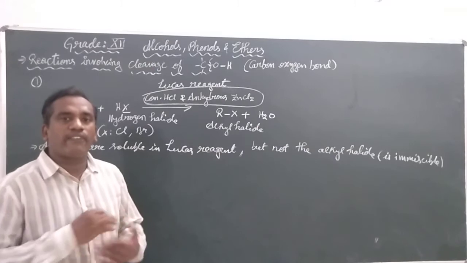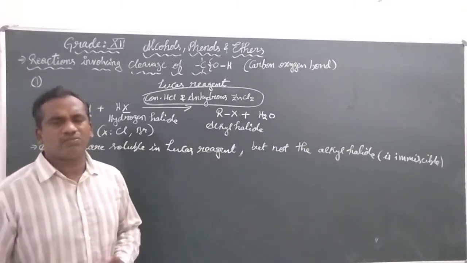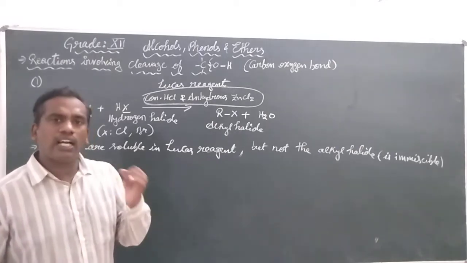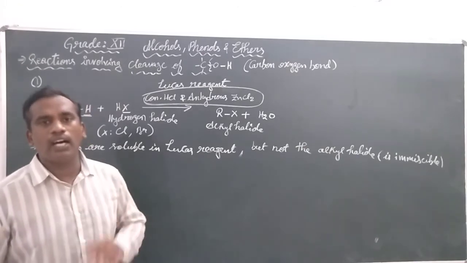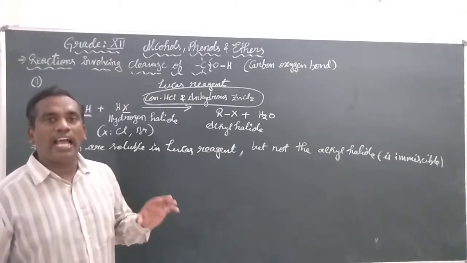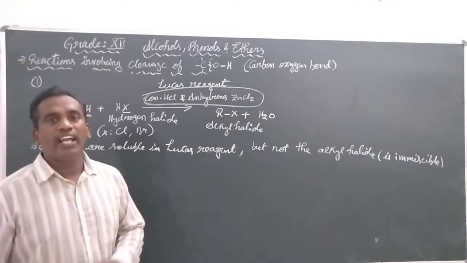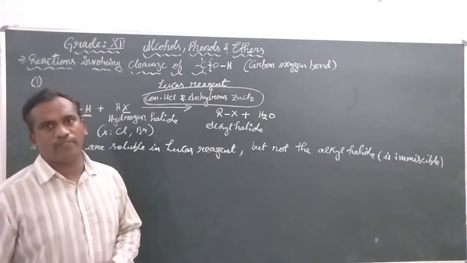By this we can differentiate the three kinds of alcohols. What are the three kinds of alcohols we know? Tertiary alcohol, secondary alcohol, primary alcohol. Whenever an alkyl halide is not miscible, it forms a turbid solution.